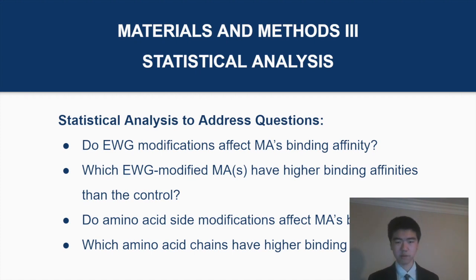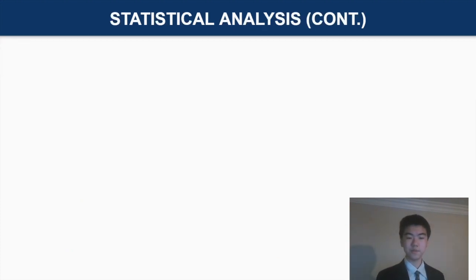With the molecular docking results, we begin a statistical investigation of 4 main questions. First, do EWG modifications affect mycoacceptor binding affinity? Second, which EWG modified mycoacceptors have higher binding affinity than the control? Third, do amino acid side chain modifications affect mycoacceptor binding affinity? And lastly, which amino acid side chains have higher binding affinities?